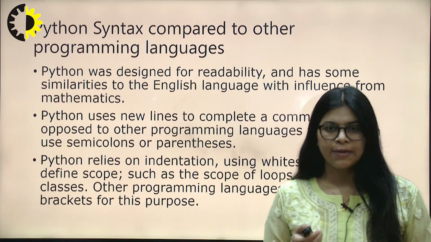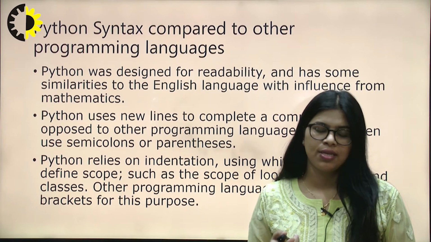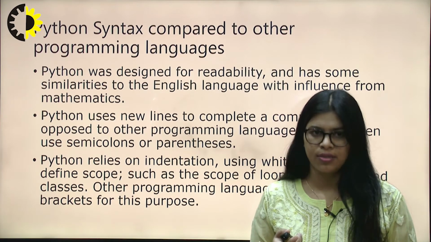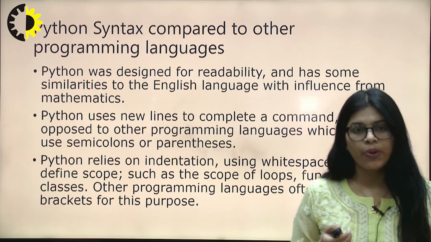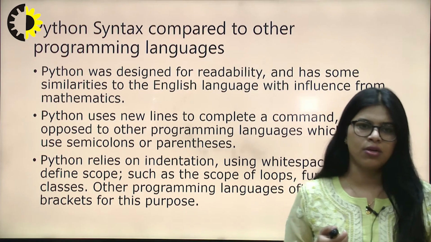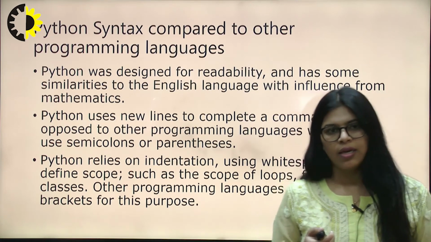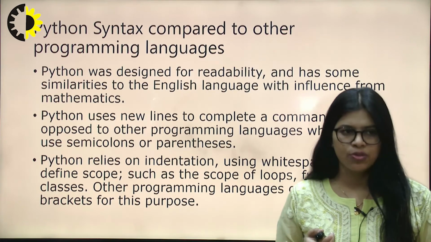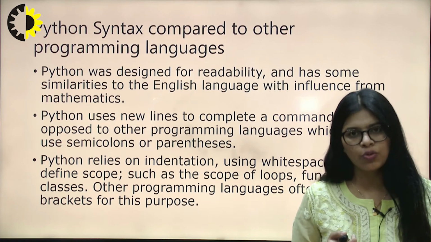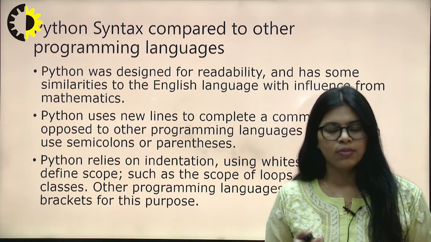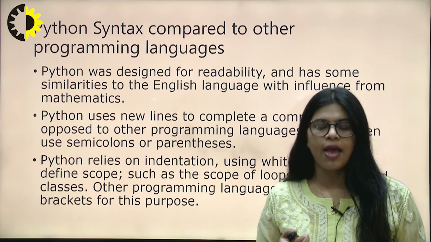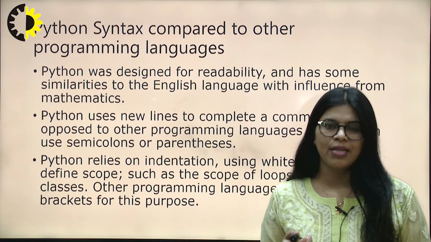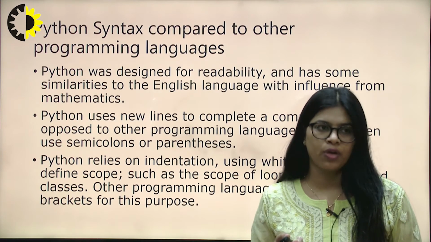As we all know, in C language, we use a semicolon at the end of every sentence, and we need to open and close curly braces in C language, and in Java also. But in Python, there is no need to use curly braces, and no need to use semicolons at the end of every line. You only need to write the sentences and print the output command.